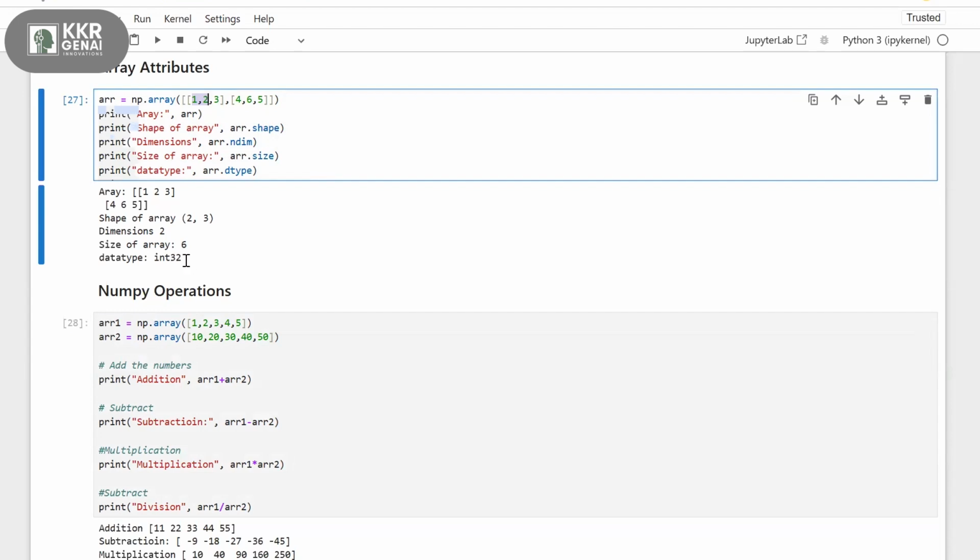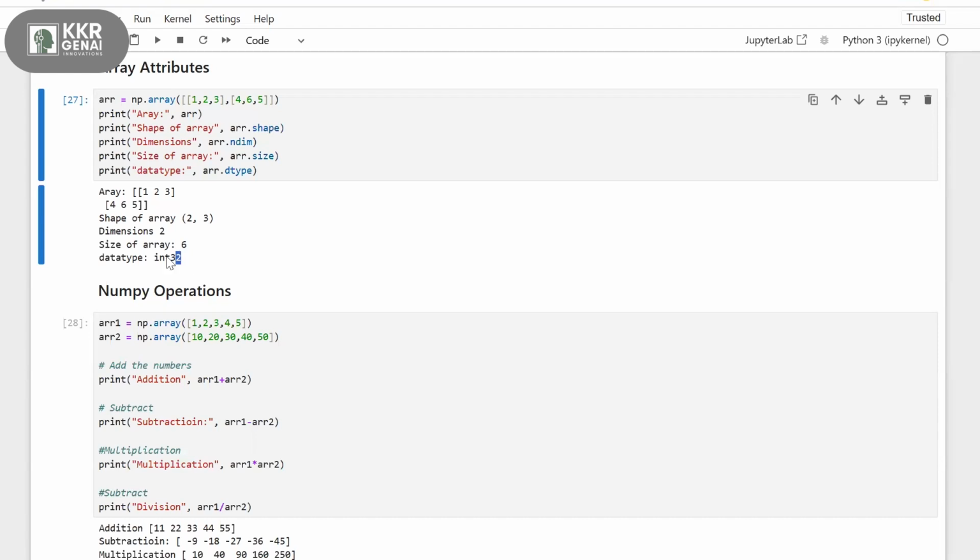32 means it is using 32 bits of memory for every number here. It is the bits of memory based on your operating system, so it will just display that. So simply you can take this as an int. This 32 is just the memory, and it may vary.